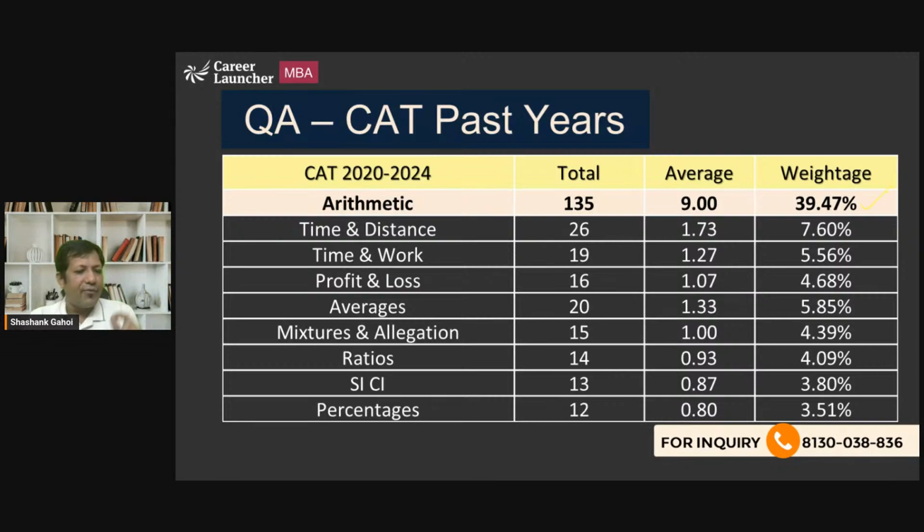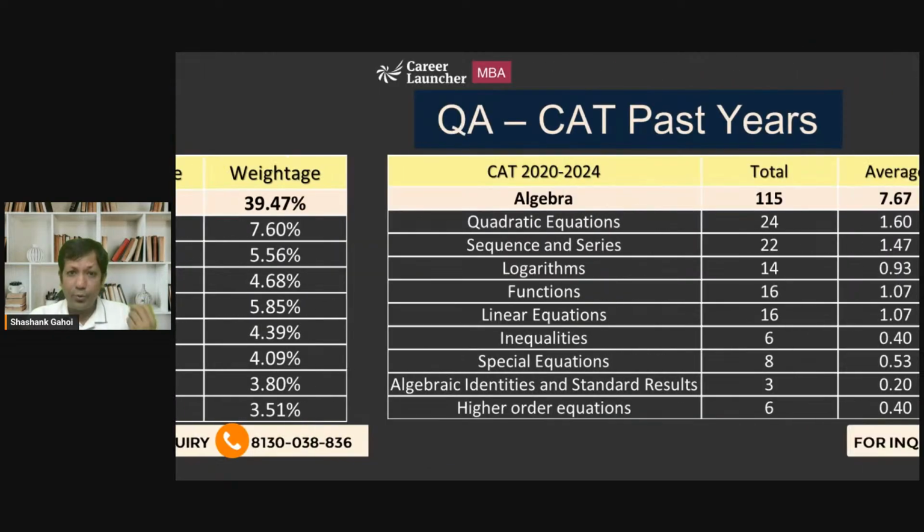Only TSD and average might be a little trickier, but apart from that, everything is easy, everything is doable. So this is what I think people should spend time on. I think everyone has sufficient time to practice all those topics. Even if you are starting from scratch, it is easily manageable, easily doable. Now let's come to algebra.